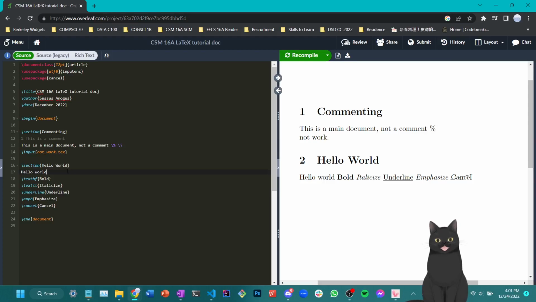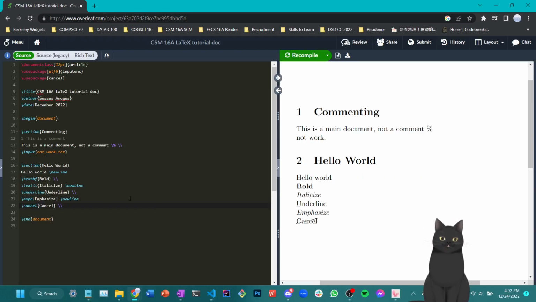However, as you can see as well, just changing a line on the text editor doesn't really make us switch onto the next paragraph or the next line. So in order to switch to the next line, what we need to do is type a line break, which can either be used as \newline, or just as a double backslash. This would mean that a single backslash by itself should be able to show you a backslash. Right, so as you can see, we have successfully switched new lines.